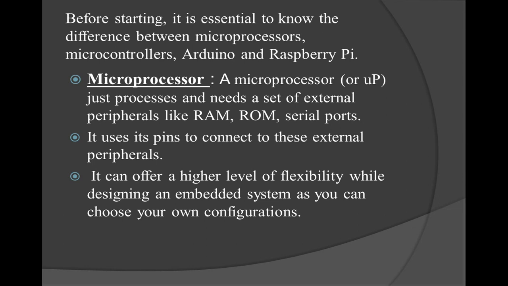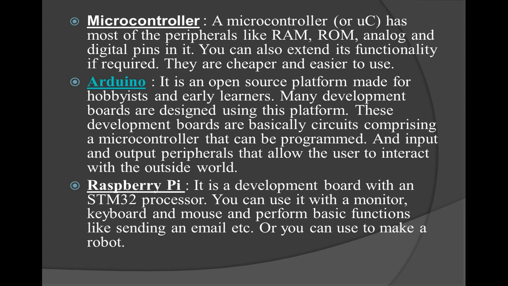A microprocessor is just a processor and needs a set of external peripherals like RAM, ROM, and serial ports, and a microprocessor uses its pins to connect these external peripherals.